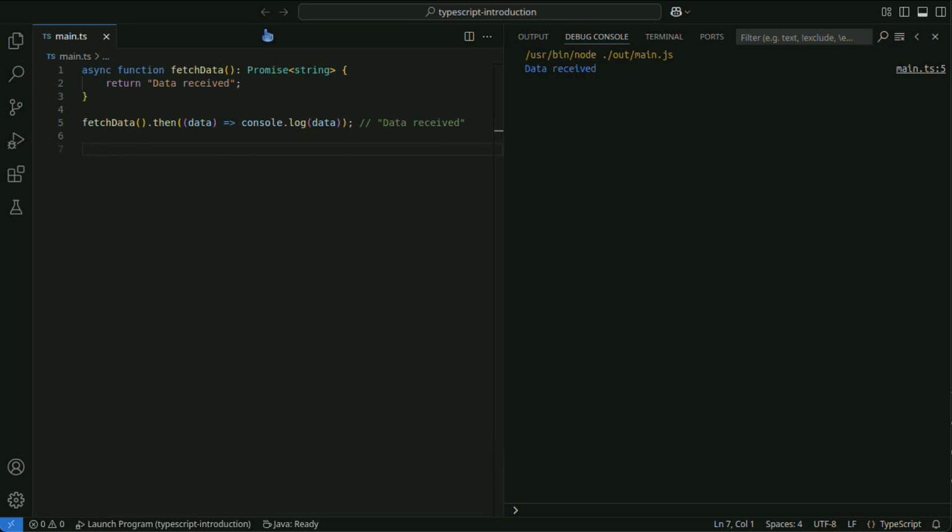In this example, because the async function always returns a promise, the returned value is automatically resolved using Promise.resolve. In other words, data received becomes a Promise<string> and is treated as an asynchronous operation. The await keyword can only be used inside an async function. This provides the ability to pause and wait for the result of a promise before continuing with the function execution.